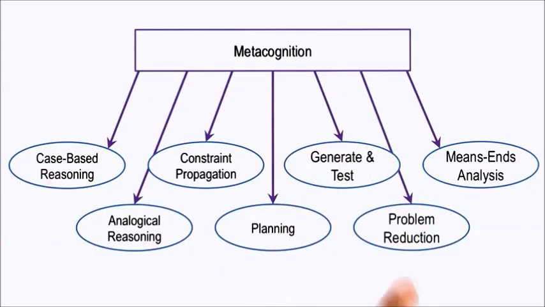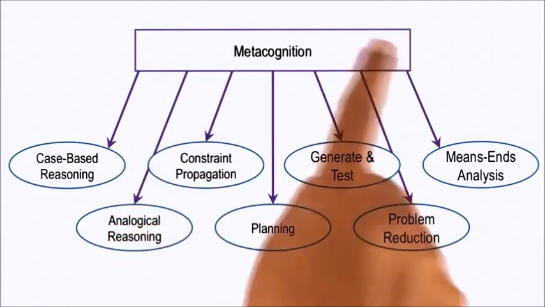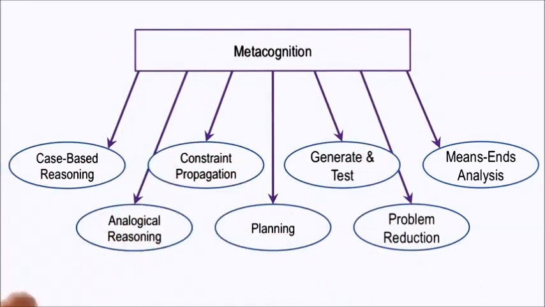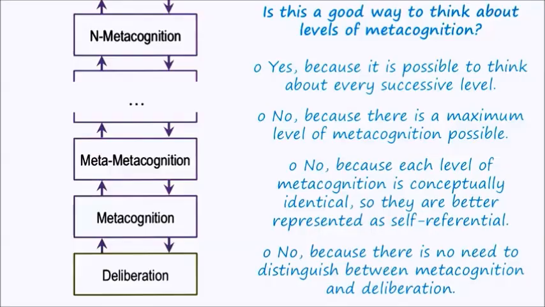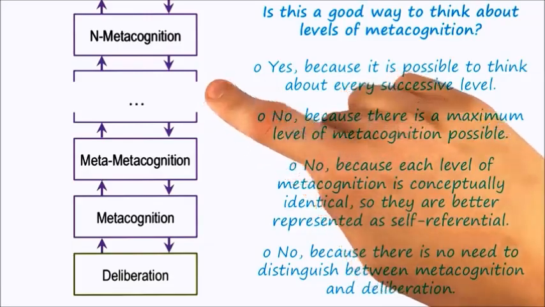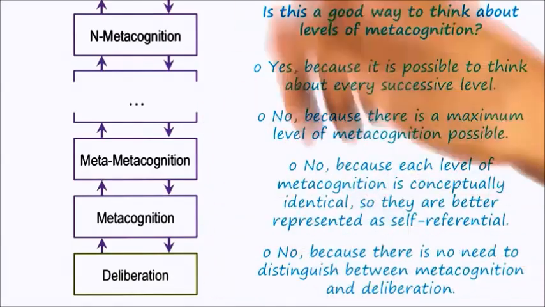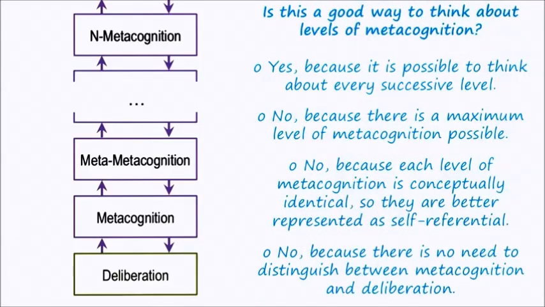To summarize this part then, metacognition can use the same reasoning strategies that we have been studying at the deliberative level. So if metacognition reasons over deliberation, could we also have an additional layer where meta-metacognition reasons over metacognition? And to take that even further, could we have a meta-meta-metacognition that reasons over meta-metacognition all the way up, infinitely up in a hierarchy? Is this a good way to think about the levels of metacognition?